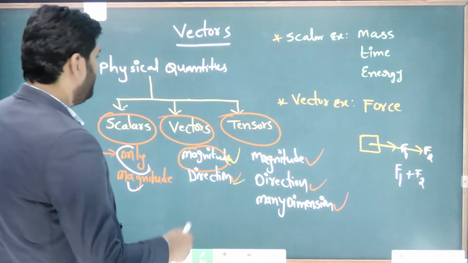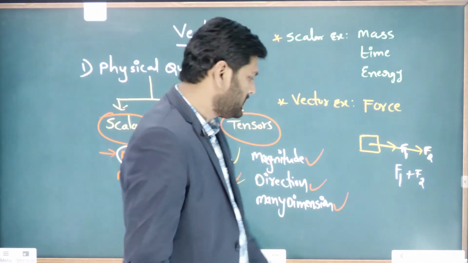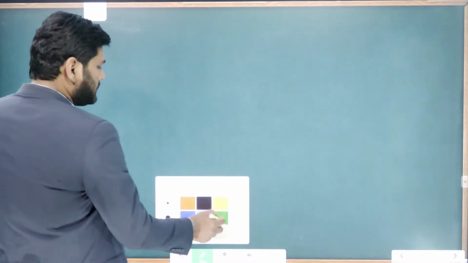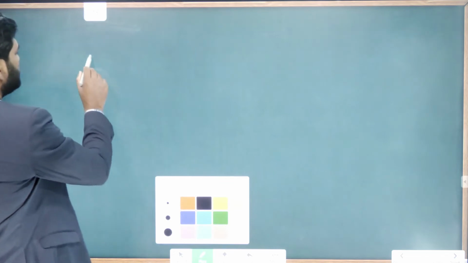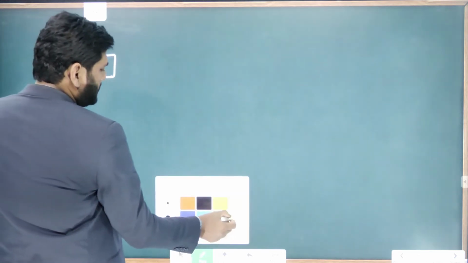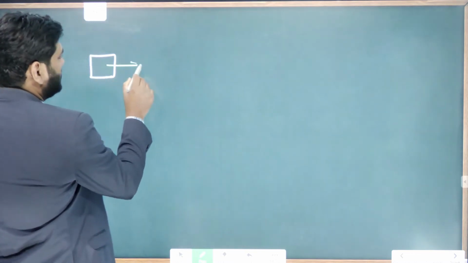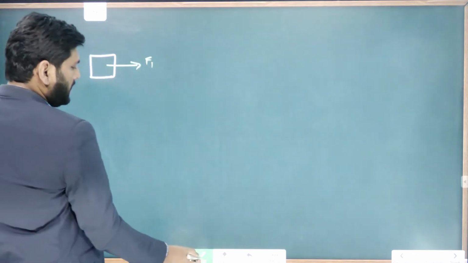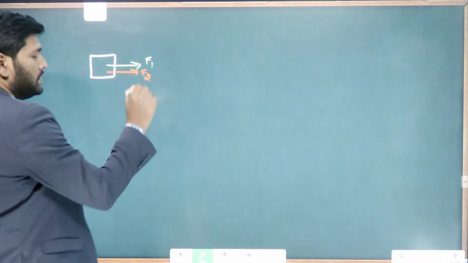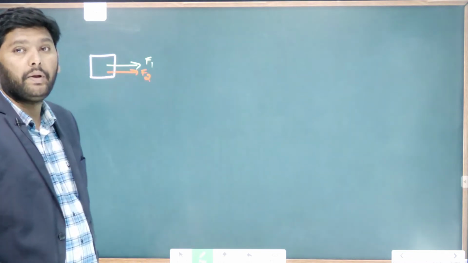Similarly, I'll take one more slide. This space is not sufficient, so once again I am taking the object here. On this object, two forces are acting: this is F1 and this is F2, in the same direction.